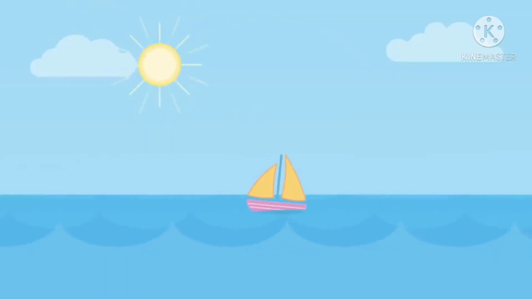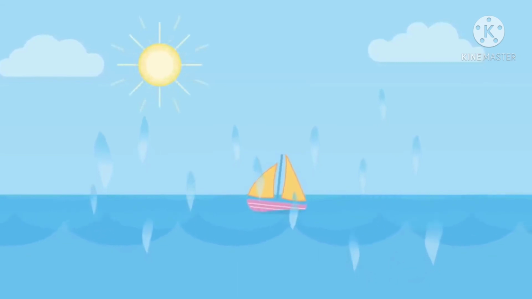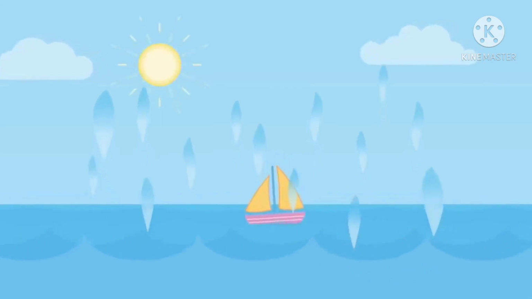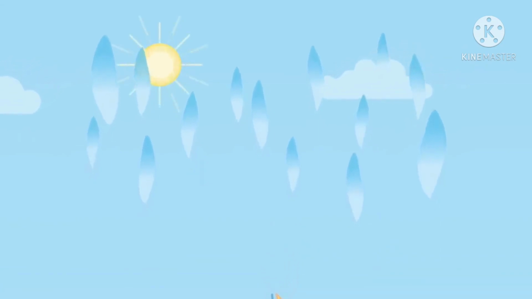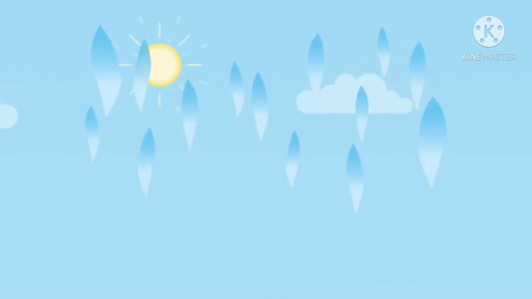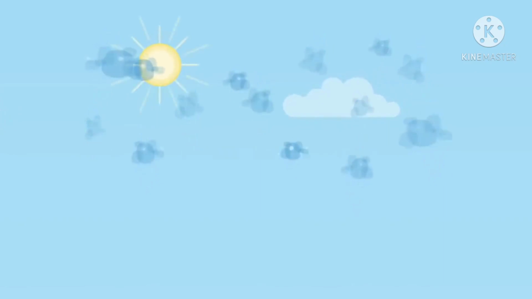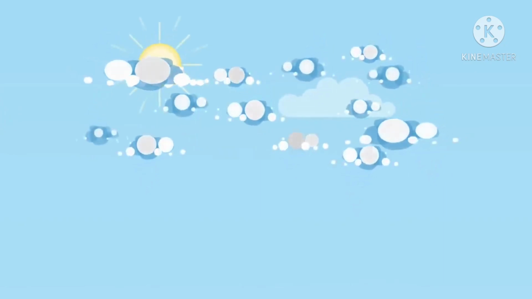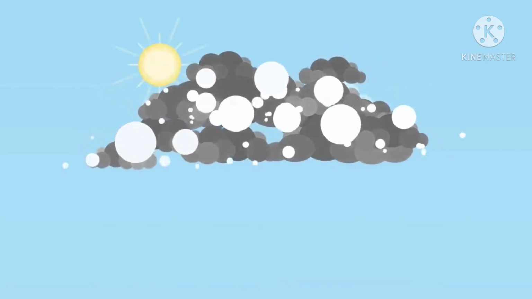Heat from the sun warms the water. This turns the liquid water into a gas or water vapor, which rises into the air. This is known as evaporation. As the water vapor moves up higher and higher into the sky, it starts to cool down, turning back into tiny droplets of liquid water. This is known as condensation and is what causes clouds to form.